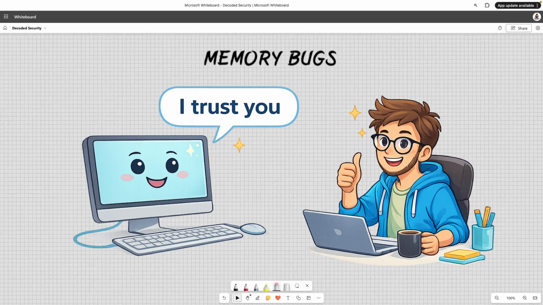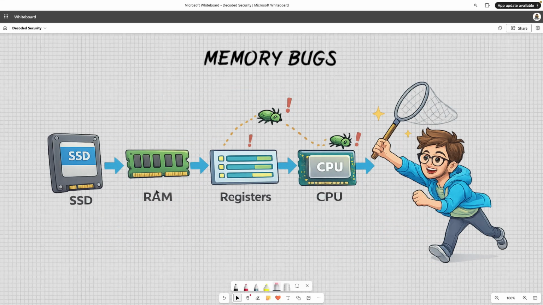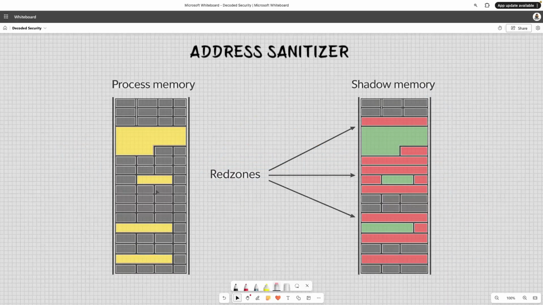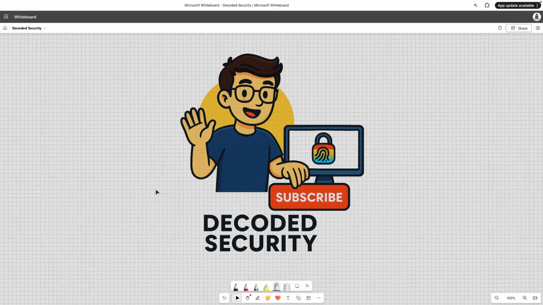Now we know the enemy. So the next logical question is very simple. Can we detect these bugs while the program is running? You saw all the memory bugs that I have shown you. The compiler does not stop us. For some bugs, it may give us a warning, but when we are running, we see undefined behavior. So the question is, can we detect them? That's where AddressSanitizer comes in. In the next video, we'll see how ASan does exactly that. And remember, we'll keep it simple.